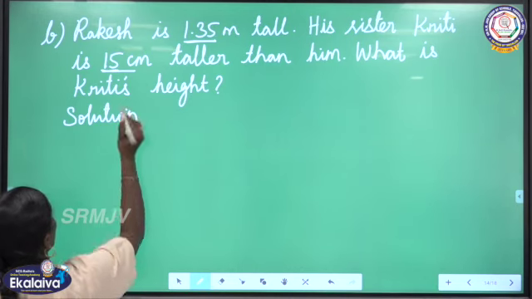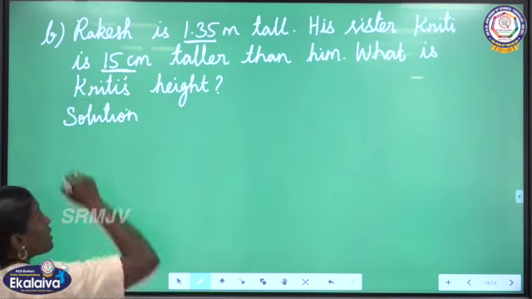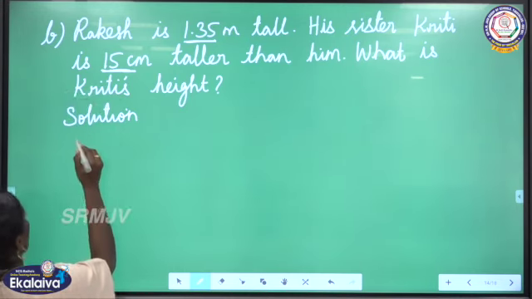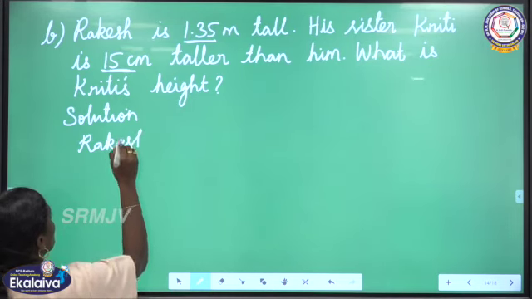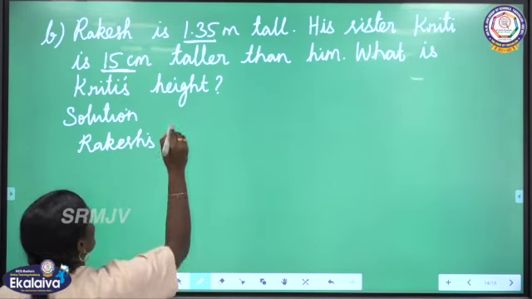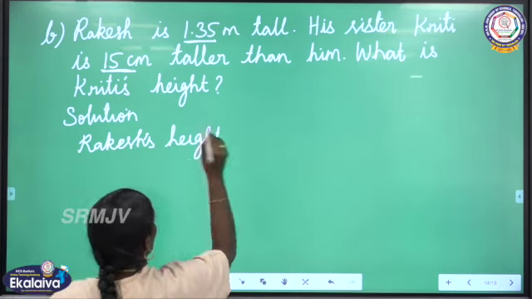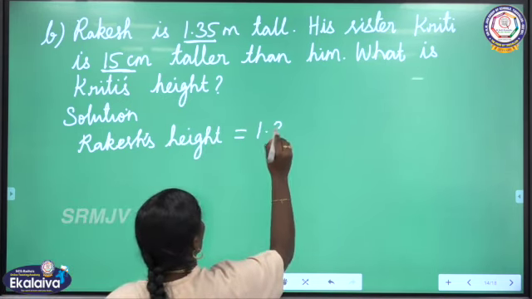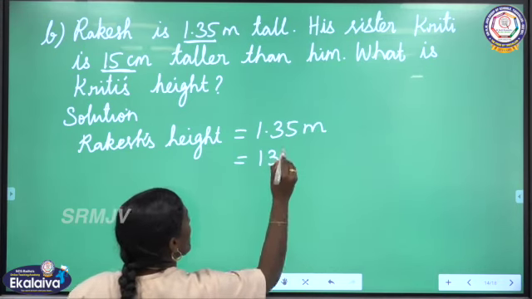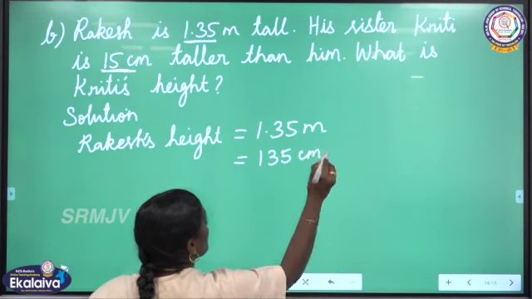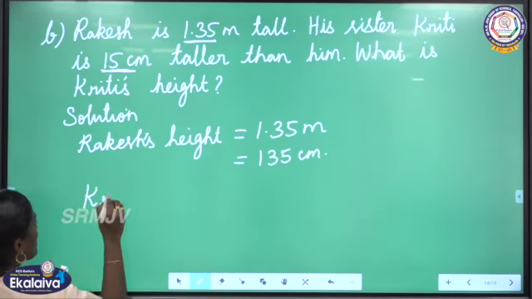Solution. Here also we have to convert meter to centimeter because another measurement is in centimeter. So Rakesh's height is equal to 1.35 meter, which is equal to 135 centimeter. Now we are going to find Kriti's height.